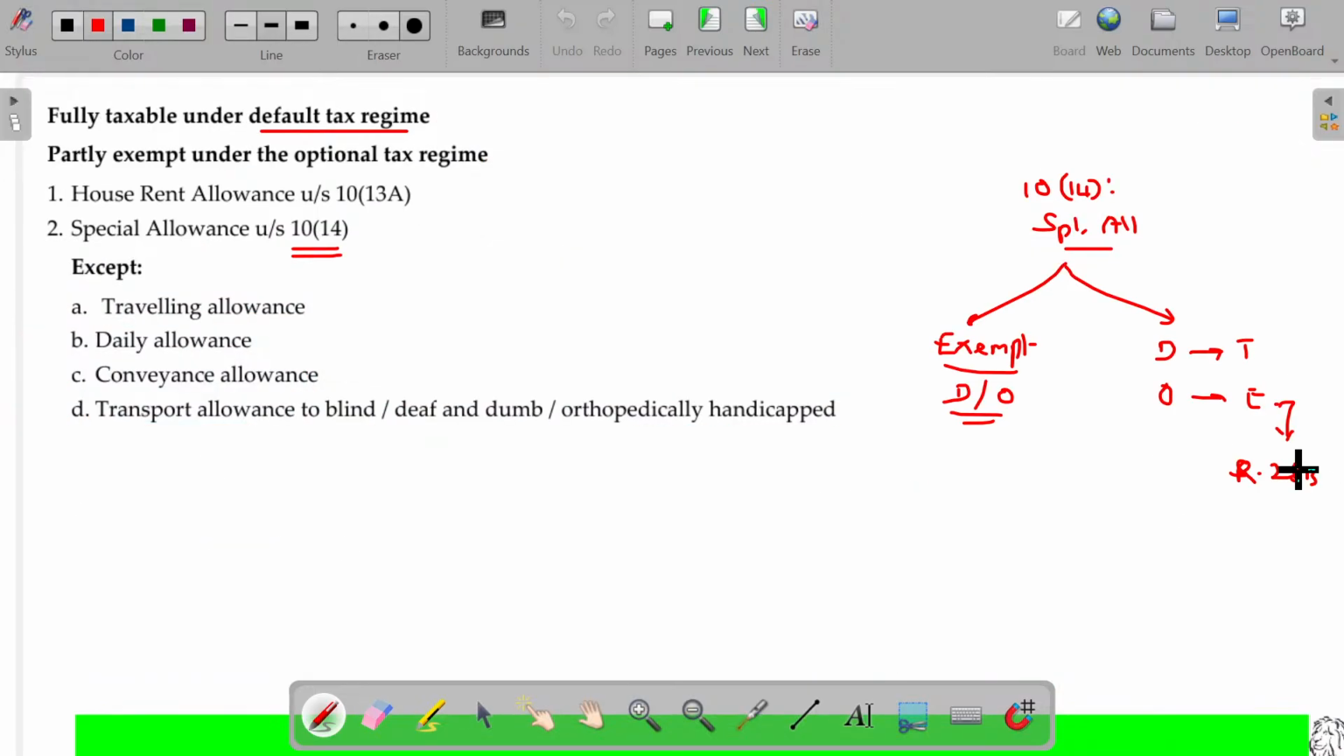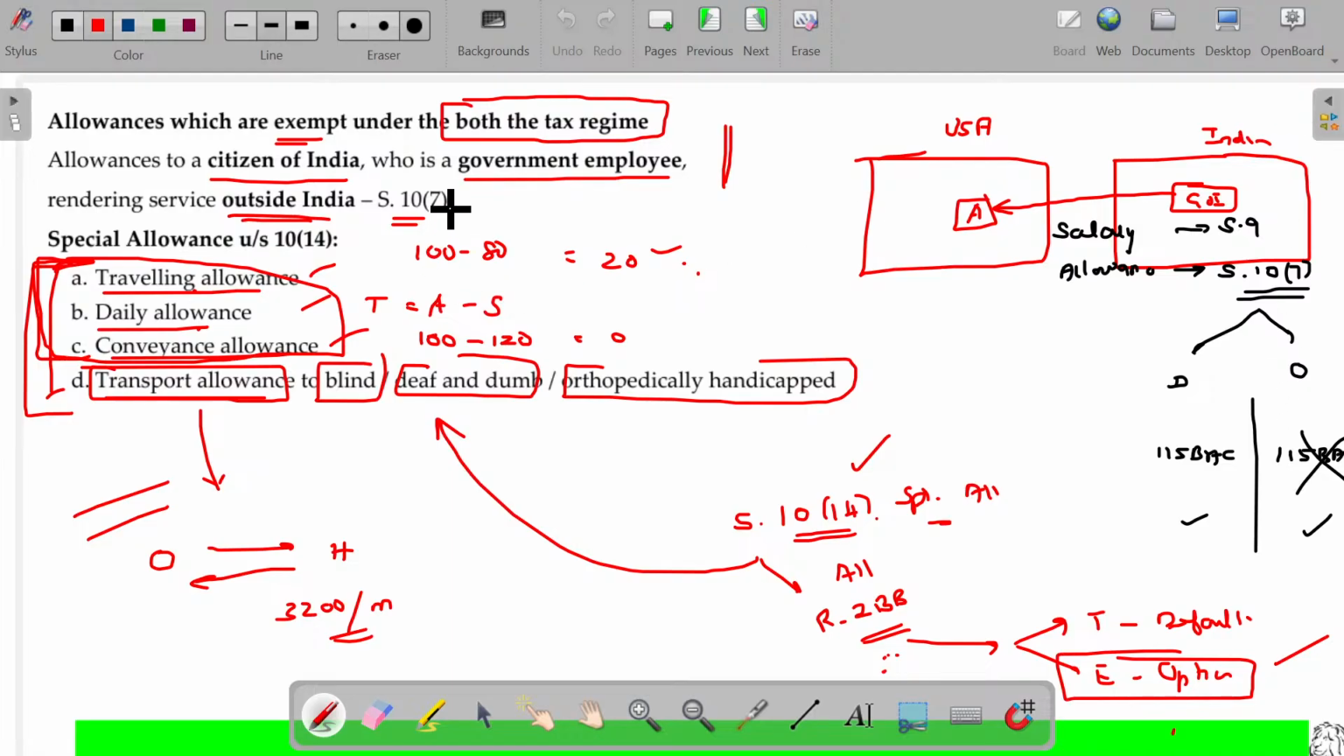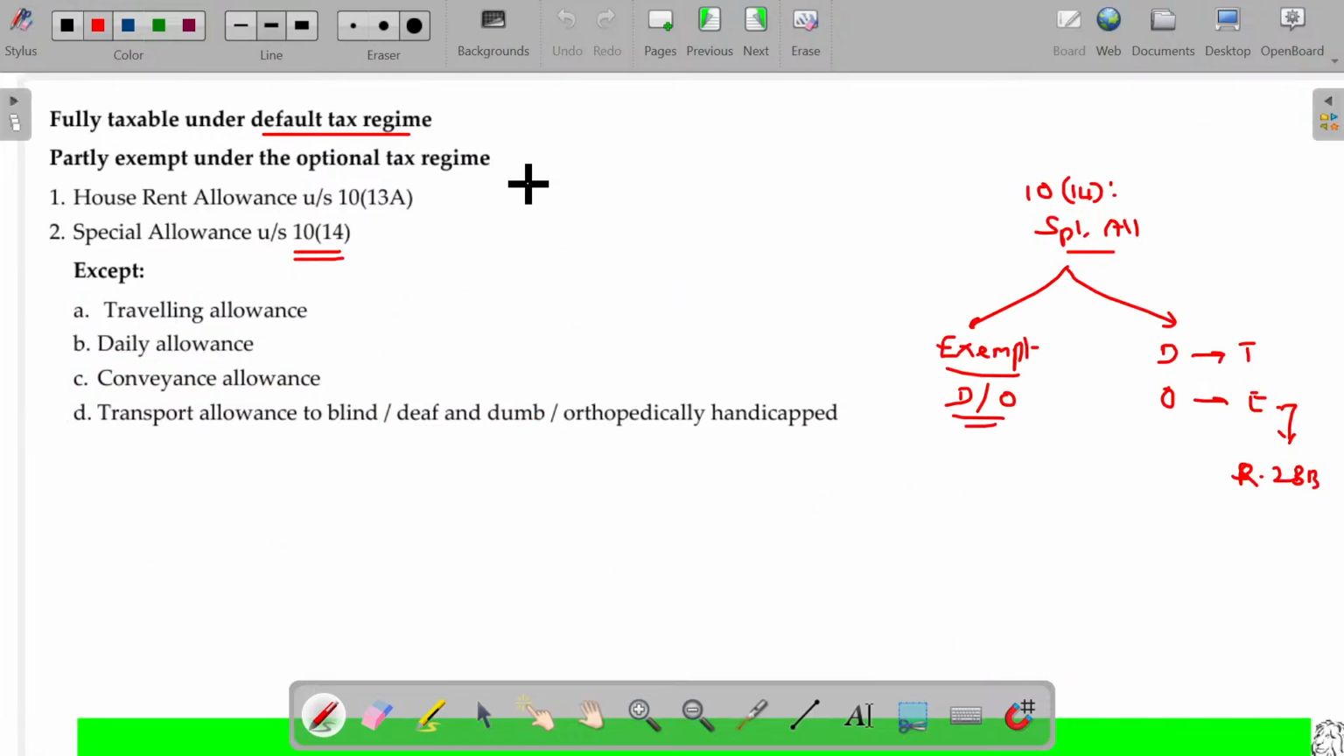When you are asked for allowances taxable only in the default tax regime, naturally 10 clause 7 will not come here. 10 clause 7 is this one. That will be exempted. Leaving 10 clause 7, in 10 clause 14 we have two blocks. Special allowance: the first block is all about 4 items. So these are fully taxable under the default tax regime, partly exempt under the optional tax regime. Partly means to the extent of the amount specified under 2BB. But except what? These 4.